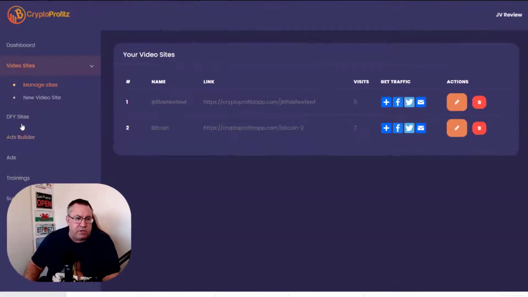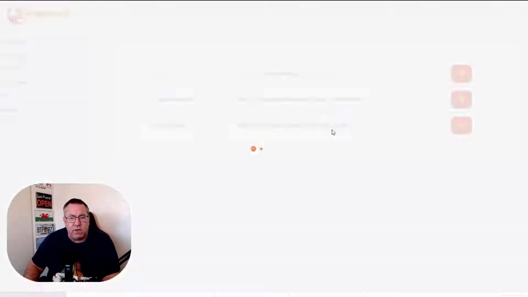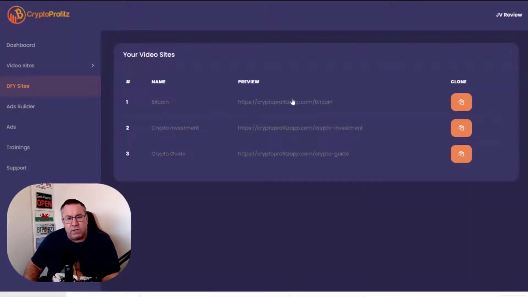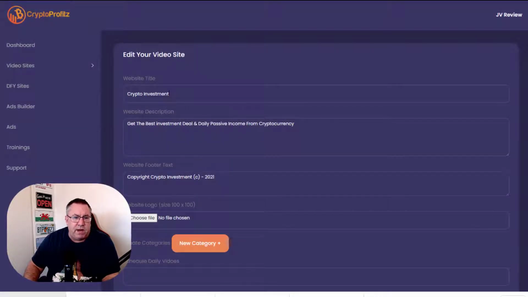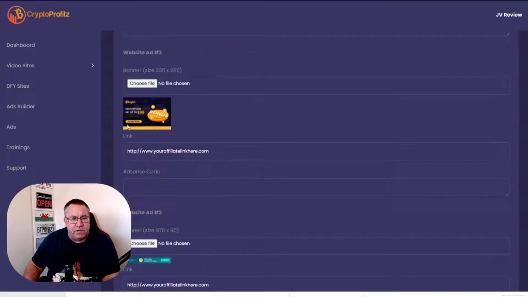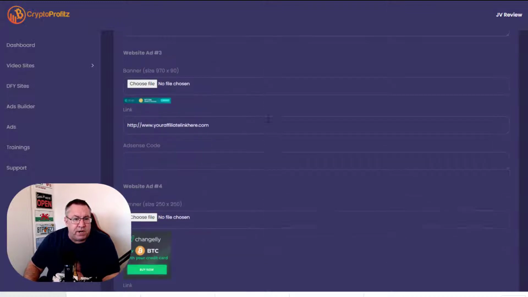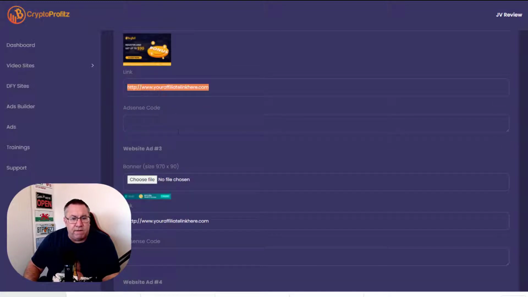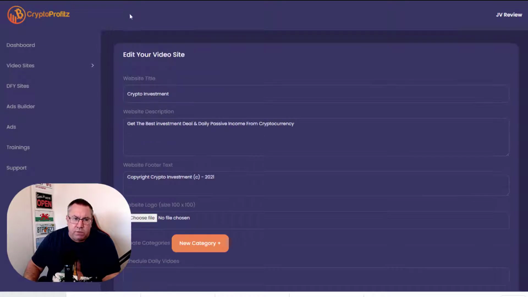If I just go back to the software, you have some done for you sites here that you can use, and basically what you're going to do is clone one of these 3 sites and use that as your done for you site. So if I clone this one, it will allow me to fill in the gaps here and just clone all of this, and then for these actual Bitly and all of those type of sites, I could just go and get my own affiliate link from the site and plug this in here. All sounds good so far.